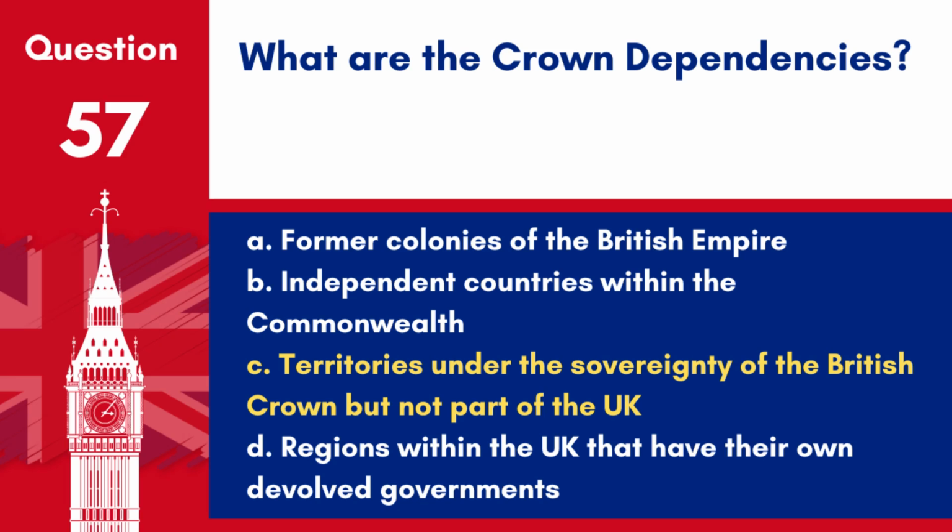The Crown dependencies, which include the Isle of Man and the Channel Islands, Jersey and Guernsey, have their own legislative and taxation systems, but rely on the UK for defence and international representation.